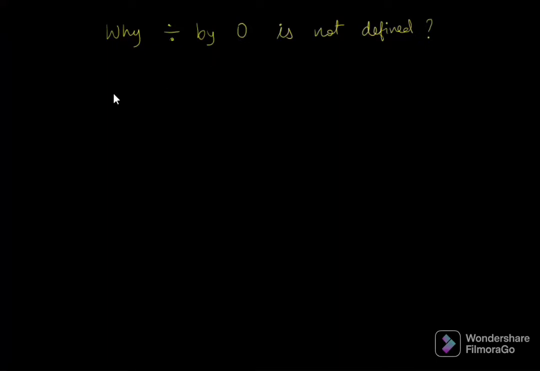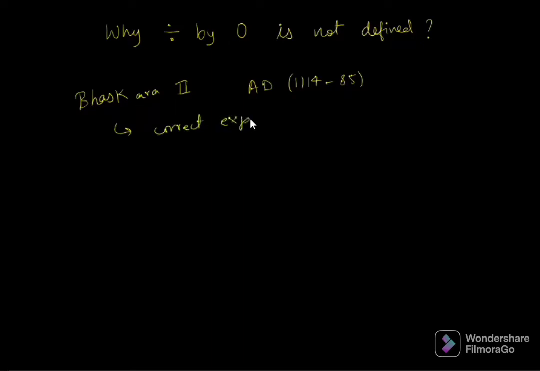So friends, there was this mathematician whose name was Bhaskara. He lived in AD 1014 to 85. He was the first to give the correct explanation for what division by zero means.